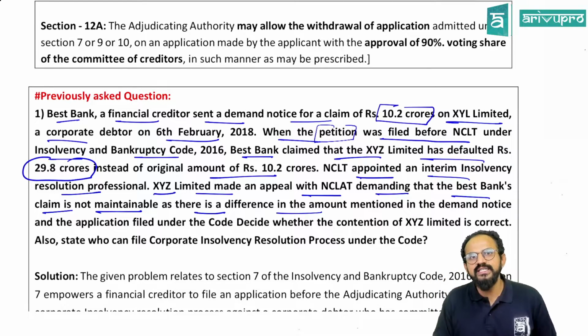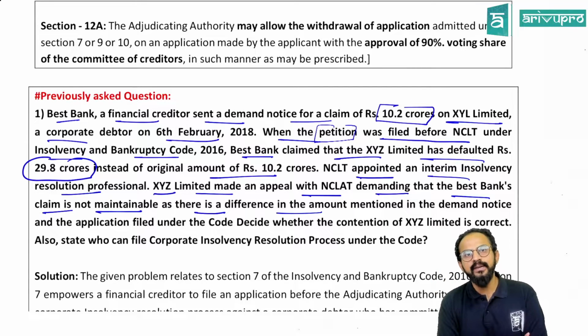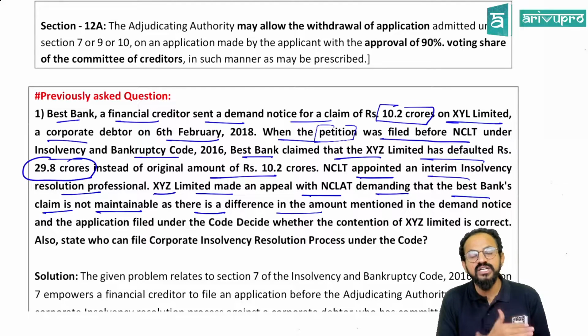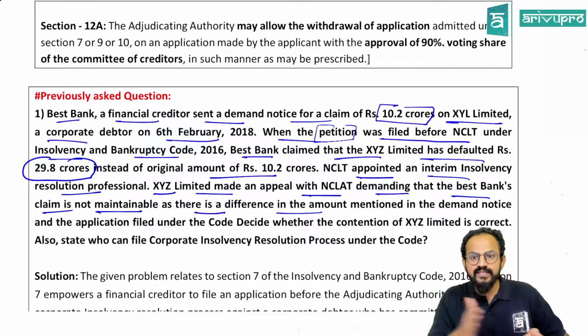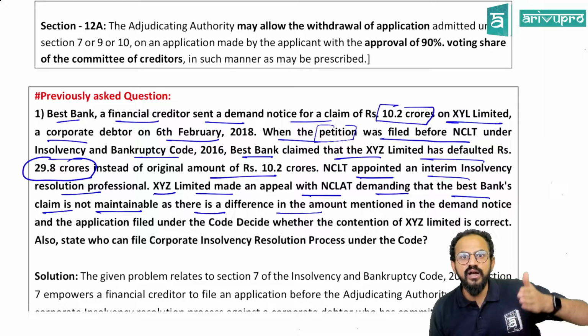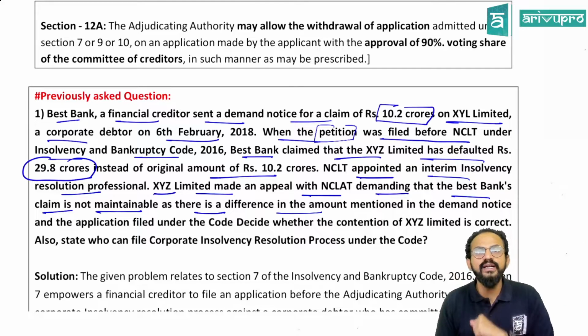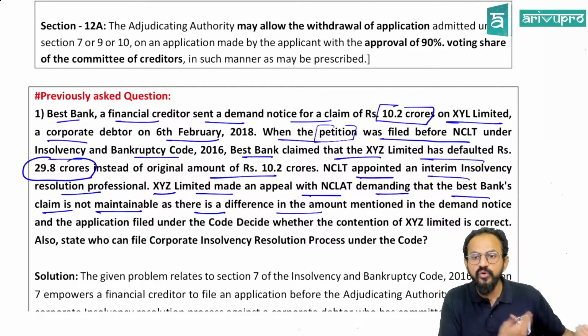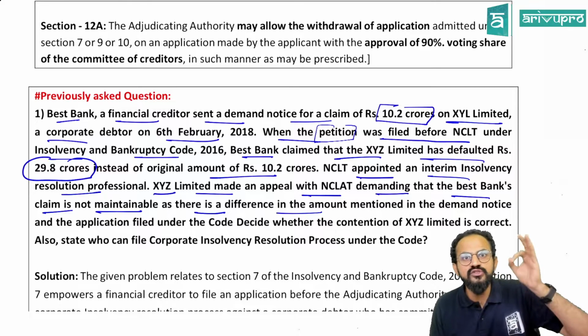People, you know what NCLAT gave in this particular application? How can a person be so reckless? How can a person be so ignorant? How can you make such a mistake? If at all the process had completed, that means the company would have lost around 19 crore, assume 20 crore rupees would have been a loss for the company. How can you be so ignorant?